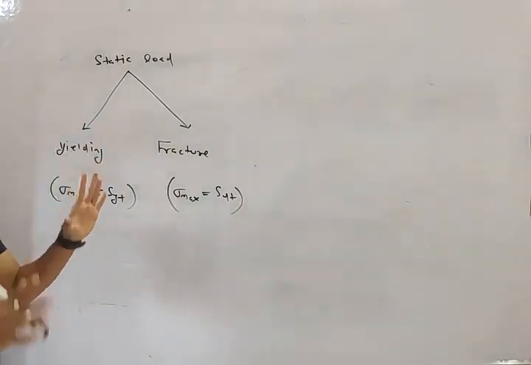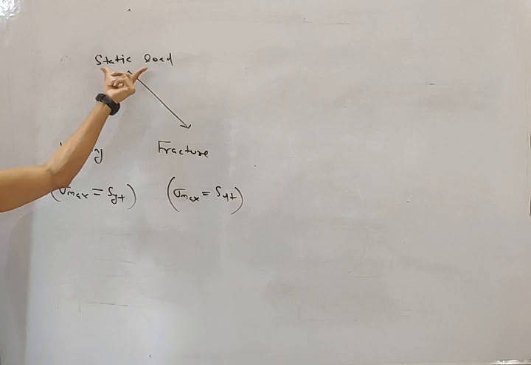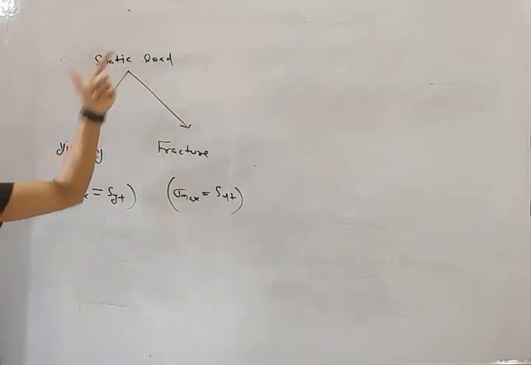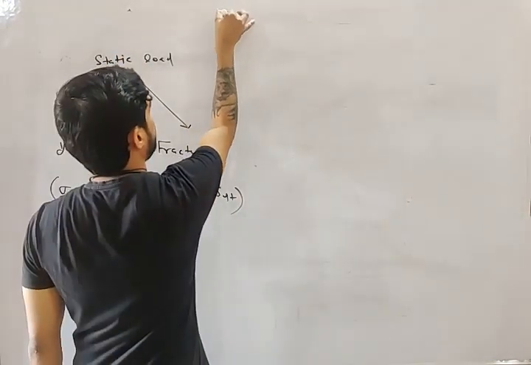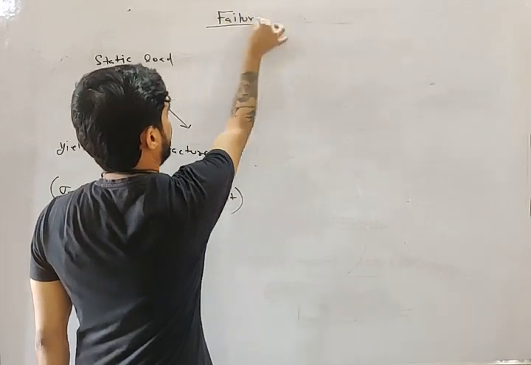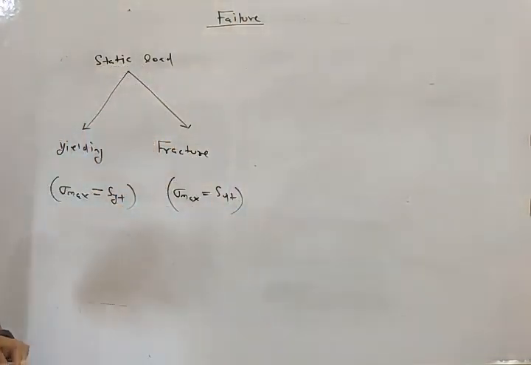Okay, so these are the two failures under static load. We are talking about failure, how the material will fail. So under static load, it will fail either due to yielding or due to fracture.